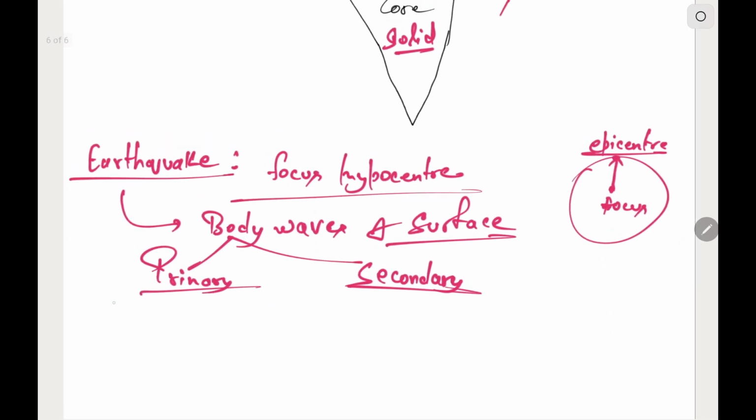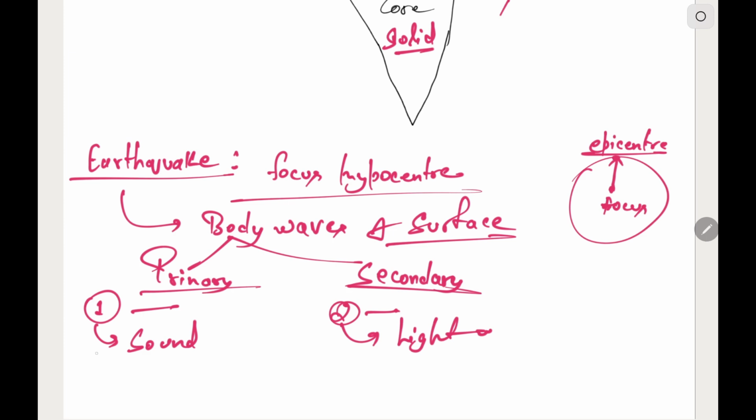So these are the first ones to originate, and they are similar to sound waves. They travel through all the mediums, but secondary wave requires a solid medium to travel.